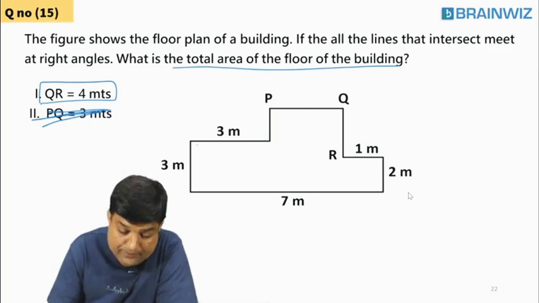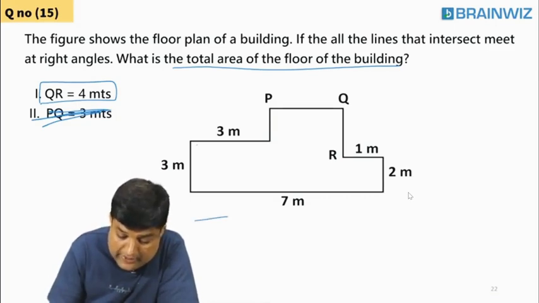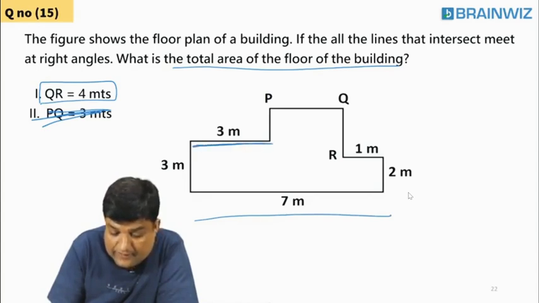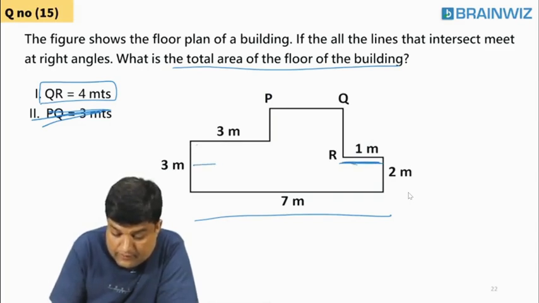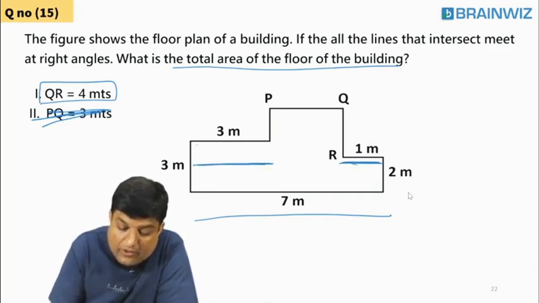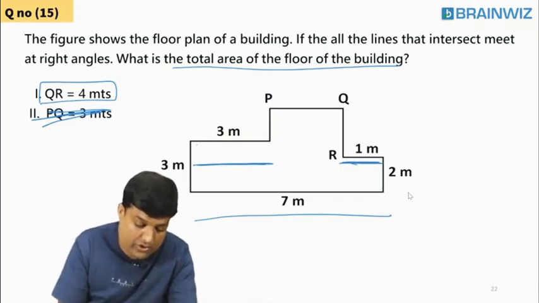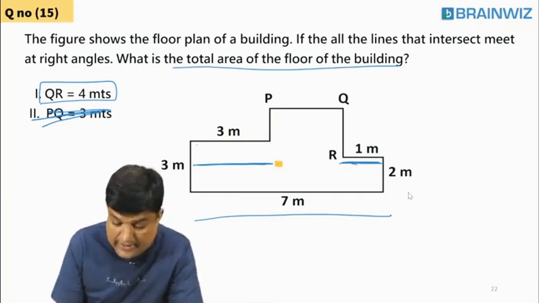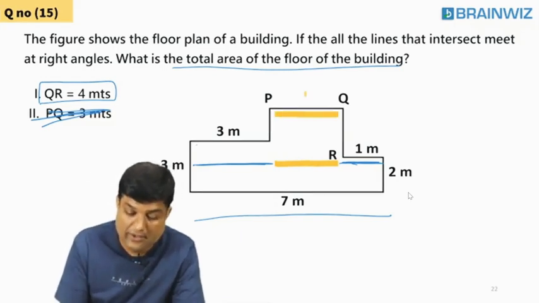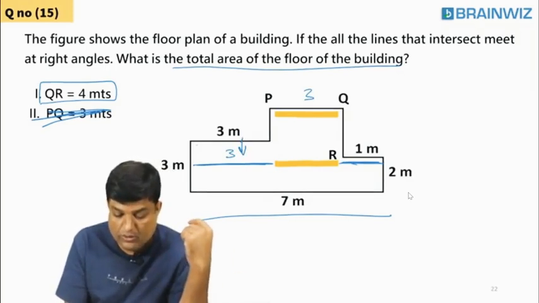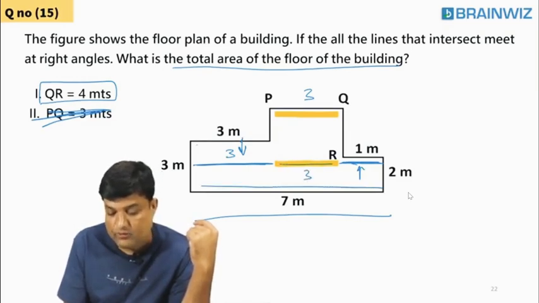QR is 4. So you all know that this total is 7. In that 7, this is 3. In that 7, this is 1. I mean to say once again, this is 1 and this is 3. So definitely this has to be how much then? We can say this is 3. How did you get that as 3, students? Sir, because this is 3 he told, this is 1 we got, and the rest is 3, because 3 plus 1 is 7.